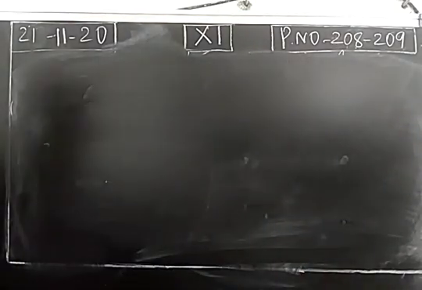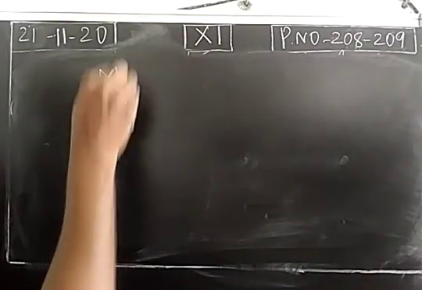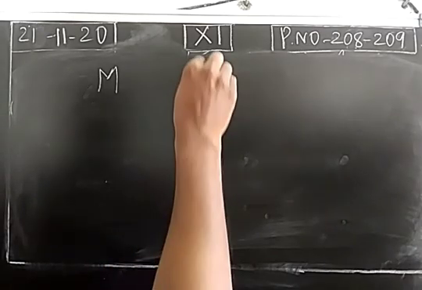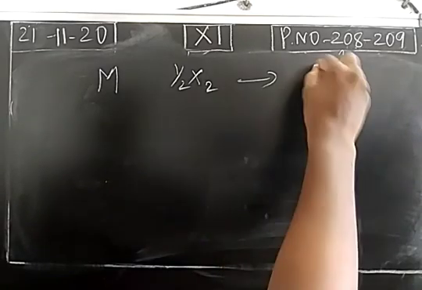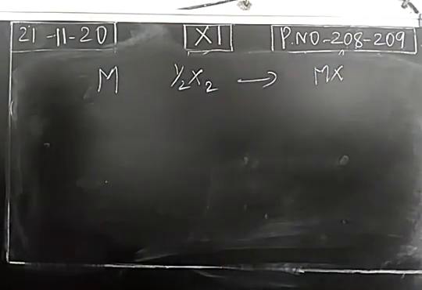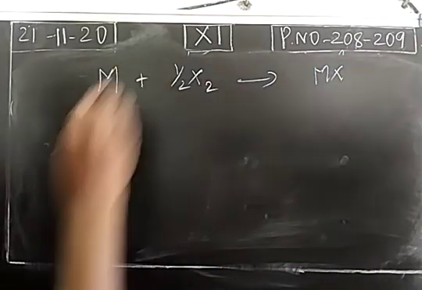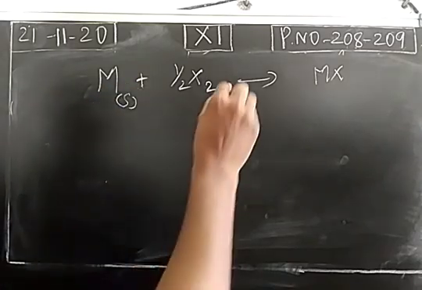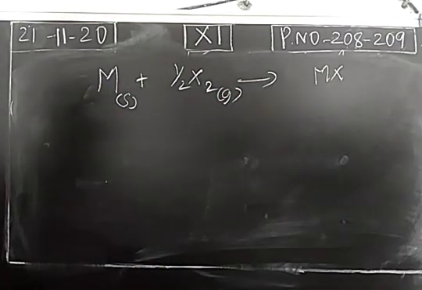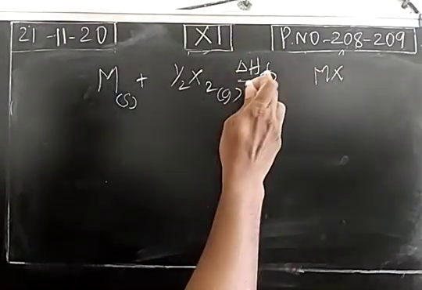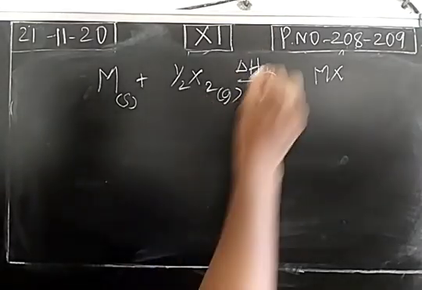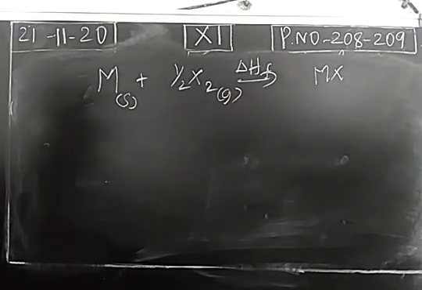According to the Born-Haber cycle, metal directly combines with halogen to form metal halide. It is a one step process: the solid metal combines with gaseous halogen atom to form metal halide. The enthalpy change is denoted as delta HF. With the help of Hess law, we write the enthalpy change of formation of metal halide.